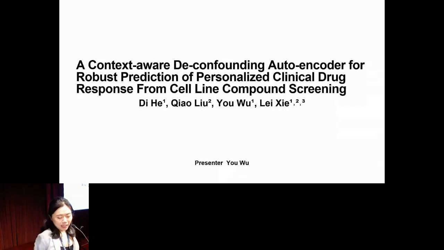So the work I'd like to share has a long name: a context-aware deconfounding autoencoder for robust prediction of personalized clinical drug response from cell-line compound screening.